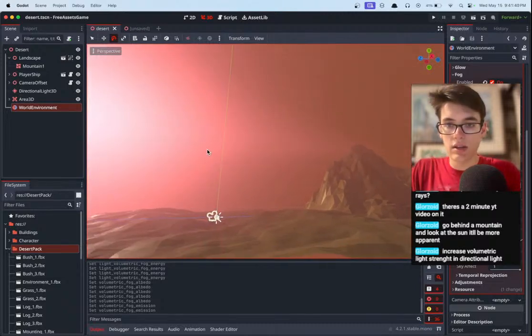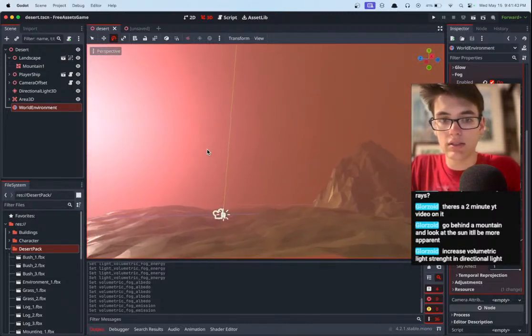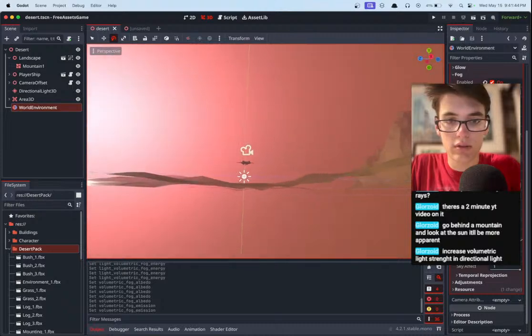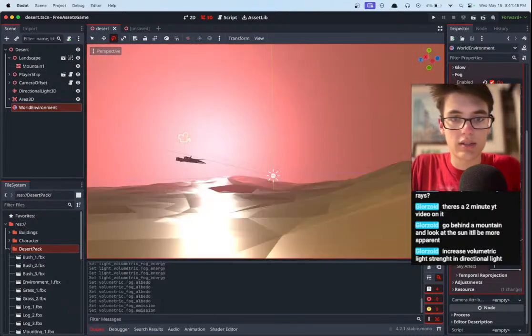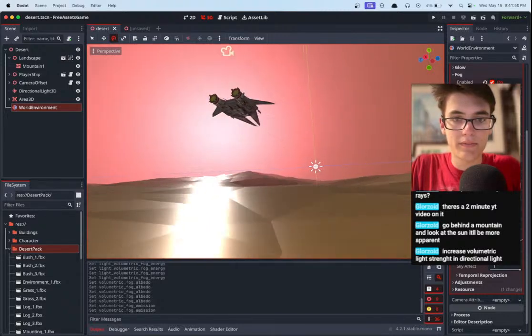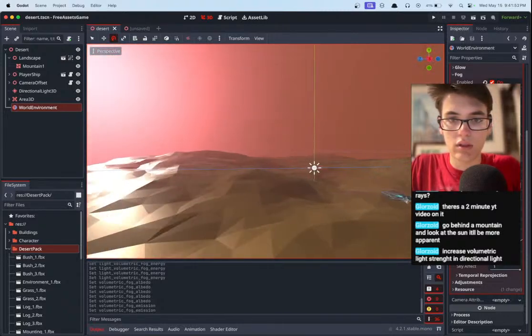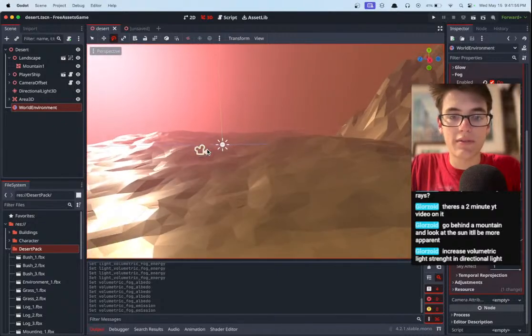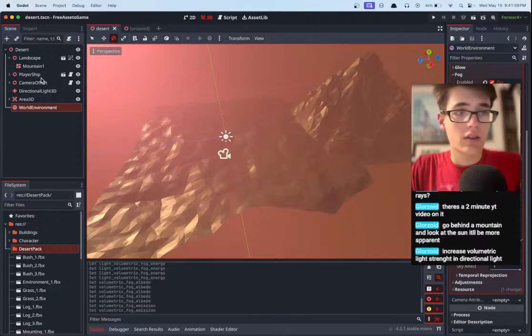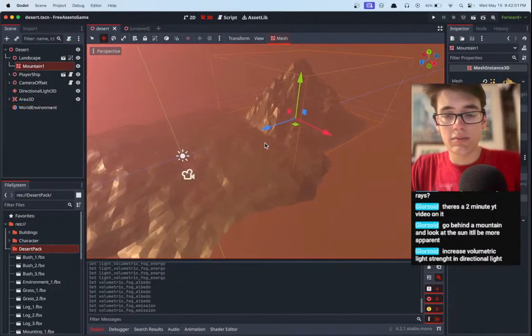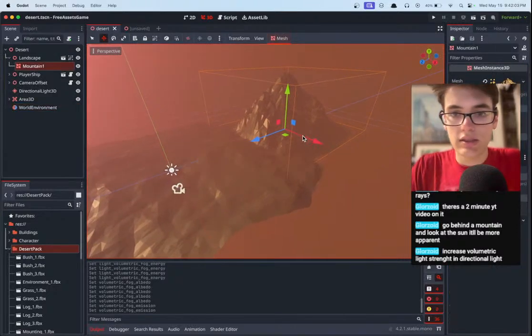Okay, so how can we do that? We need more objects in the scene generally. And actually, maybe we can use our ship as a little thing to hide behind and get the rays. Well, they have to be the exact right angle though. Yeah, so we really just need more stuff. More stuff equals more rays. That is our hope. So let's go ahead and give this mountain a collision, and then we'll duplicate him and get some more of him.